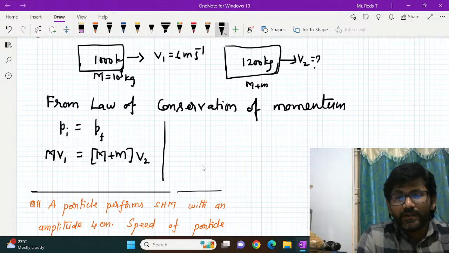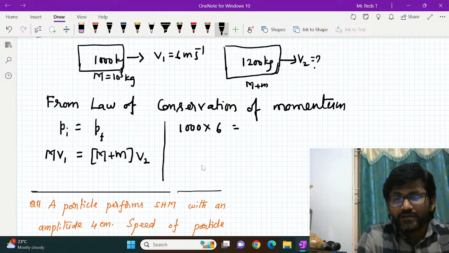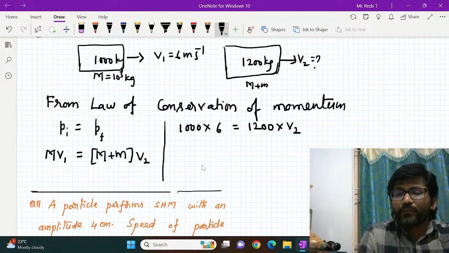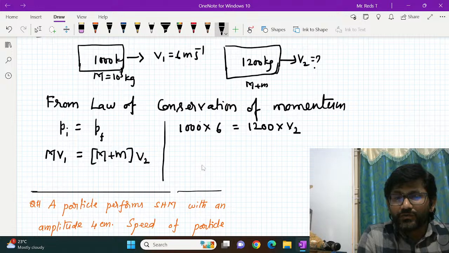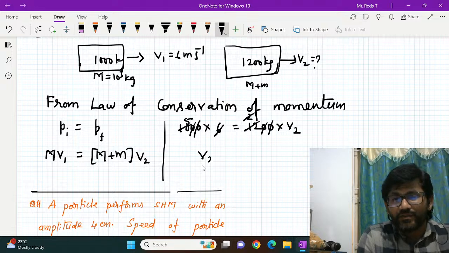Okay. So here initial mass is 1000 into initial velocity is 6 is equal to final mass is 1200 into final velocity, we don't know. So 2 zeros cancel, right? And 6 ones are 6, 2 sixes are 12, 2 ones, 2 fives. So v2 is equal to 5 meter per second.